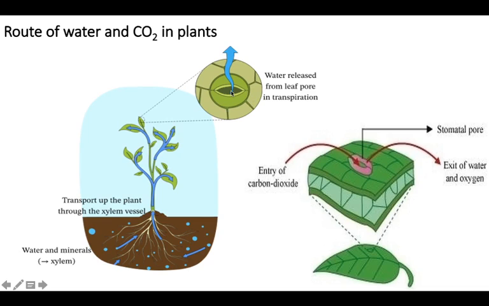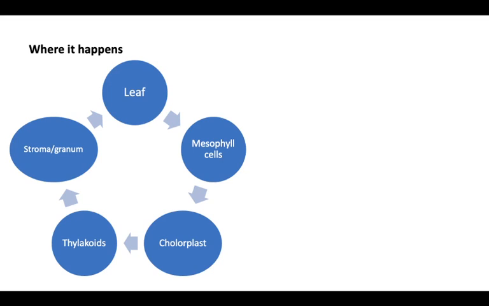Additionally, the space from where the water oozes out is called the stomata. So look at this eye with a blue arrow on the top. This same spot is also providing an entry for carbon dioxide inside. So the two essential ingredients, water and CO2, are provided on the leaf. Now I am more interested to know the exact location inside the leaf where this process of photosynthesis happens.